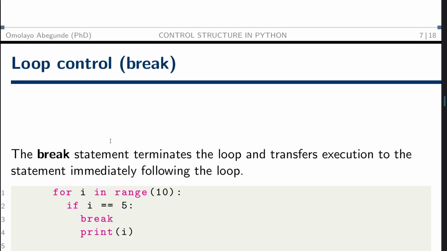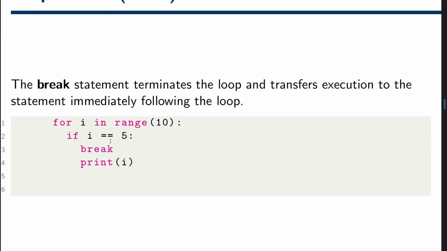Now let's try to use our break statement. Let's control. Sometimes we get to a point, the maximum operation that we want to operate. Anytime we get to this point, please terminate the program. We can use our break statement to quit the program or to terminate the execution of the loop. For example, we want to move in the range of 10.